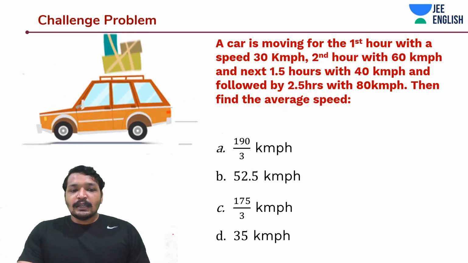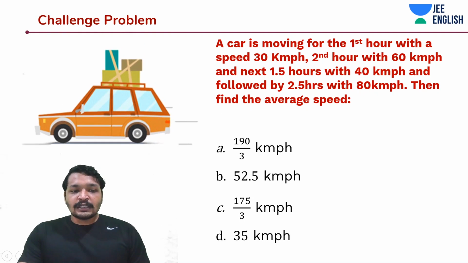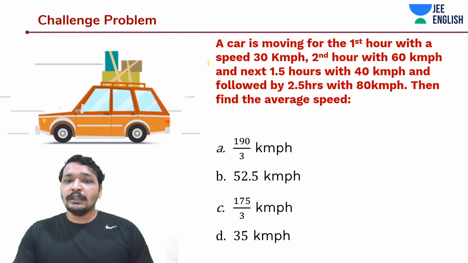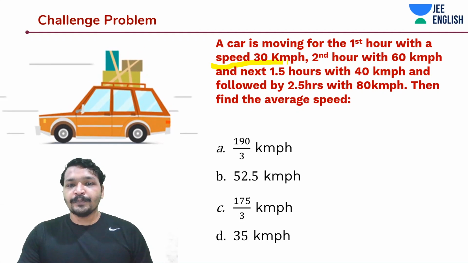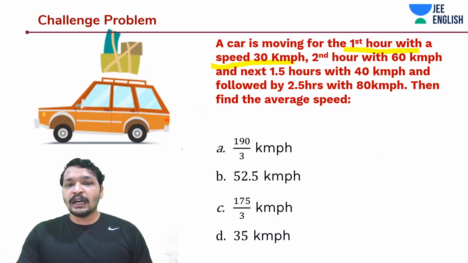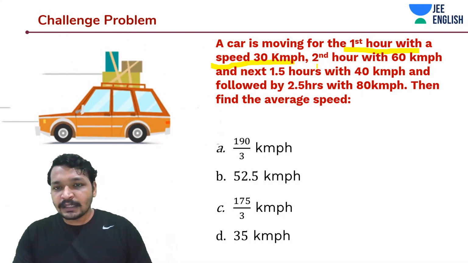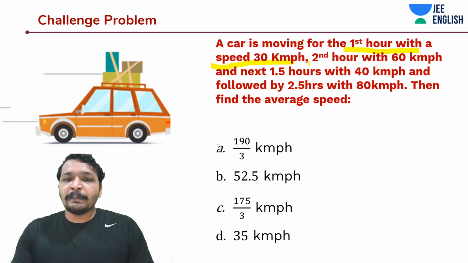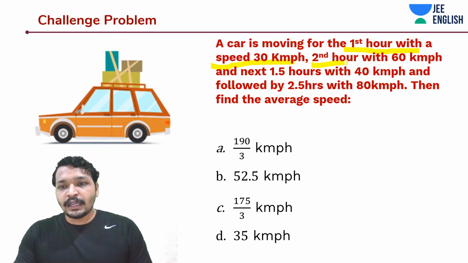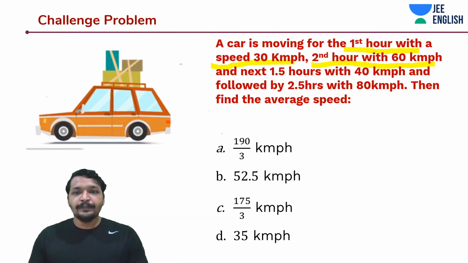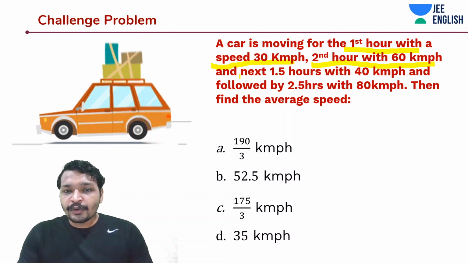So now let's say a car is moving for the first hour at a speed of 30 km per hour. The car on the left, that one jumping, is moving with 30 km per hour for the first hour, and for the second hour it's moving with 60 km per hour. So the speed is changing with time, and it's not even a uniform time.